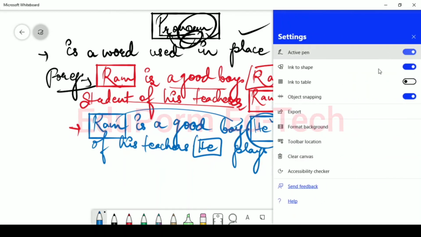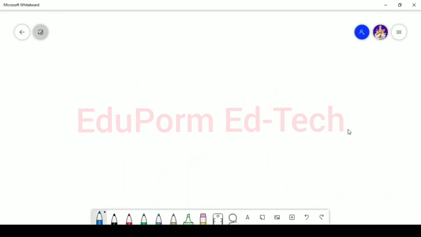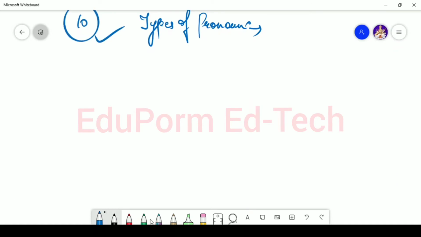Now we are going to talk about the types of pronoun. How many types of pronoun are there? There are 10 types of pronoun. Okay, now what are those? The first one is known as personal pronoun.